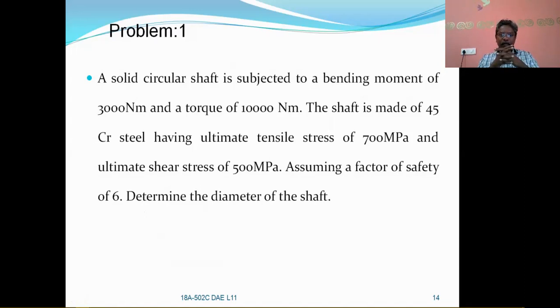First of all, calculate the allowable tensile stress or normal stress, which we can also call the allowable bending stress, equal to the ultimate tensile stress divided by the factor of safety, and the allowable shear stress is equal to the ultimate shear stress divided by the factor of safety. After calculating this, take the equivalent twisting moment and also the equivalent bending moment. From these two equations you can calculate. So let us see the solution.